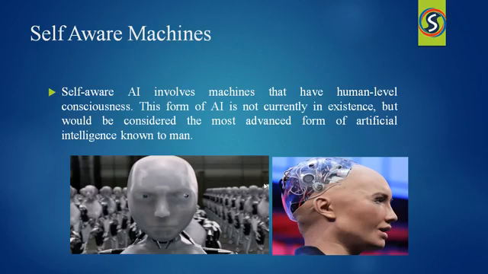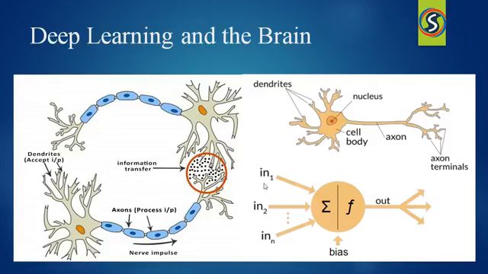Here, Sophia is called a self-aware machine because it can understand human behavior, how they are feeling and how they are reacting. Based on that, it will respond to them. This is the reason we are calling this Sophia robot a self-aware machine. You may have a doubt here. How is Sophia able to take decisions, how is it understanding the surroundings, right? Let me explain and clear your doubt by comparing the human brain to an artificial brain.